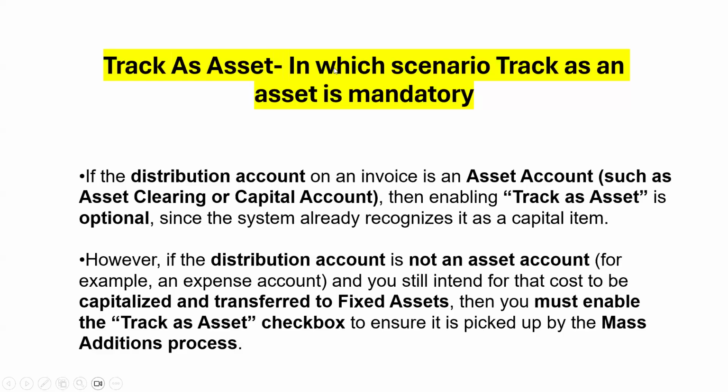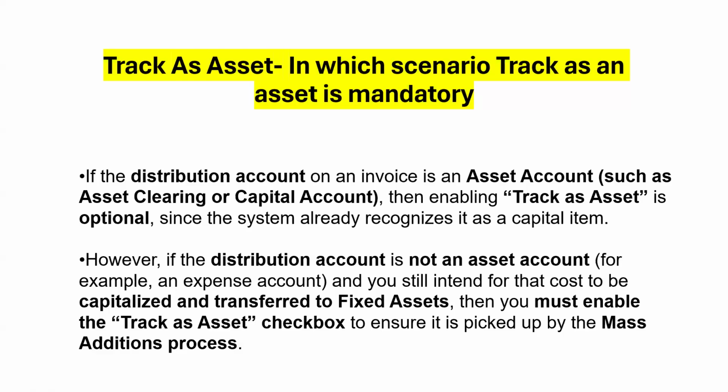So for your interview question, the answer will be: if the distribution account is not an asset account, if you select any expense account and you want to capitalize those expense lines and transfer them to FA, then you must enable Track as Asset as a mandatory checkbox, so that mass addition will pick the invoice lines.